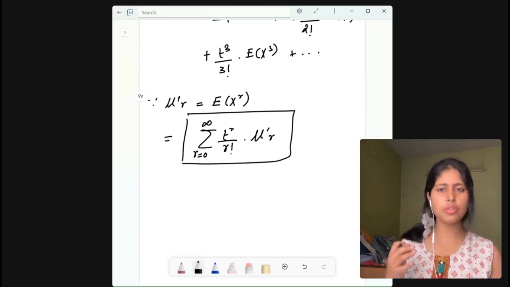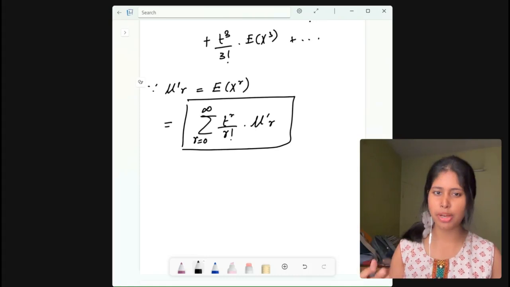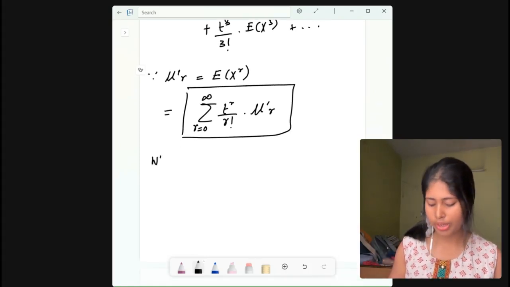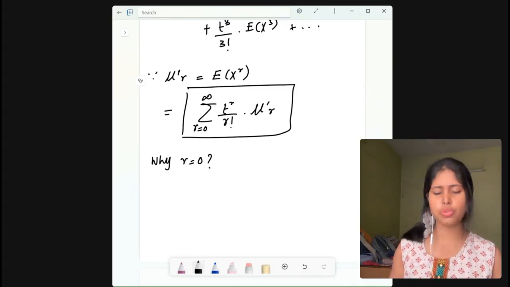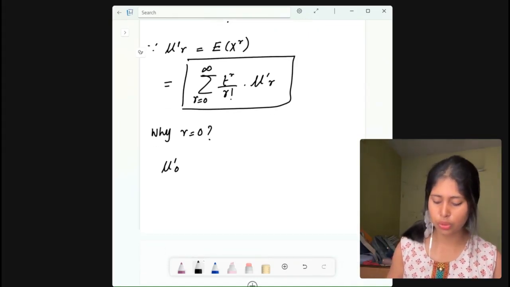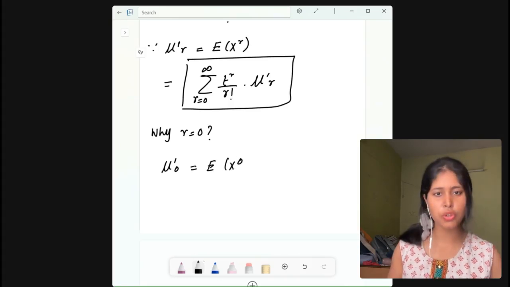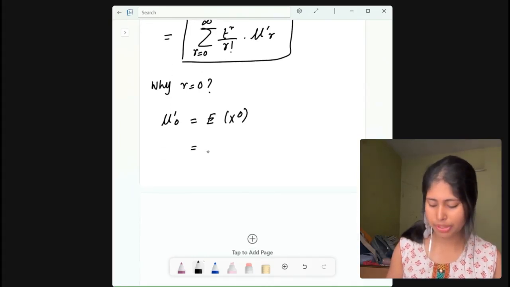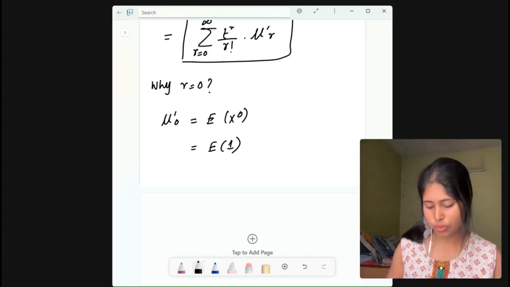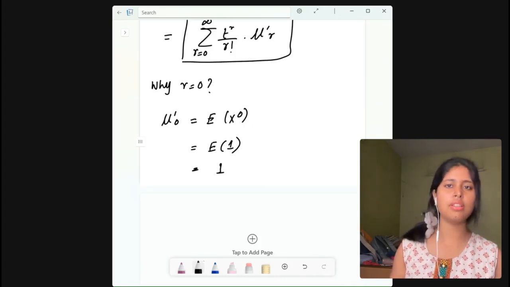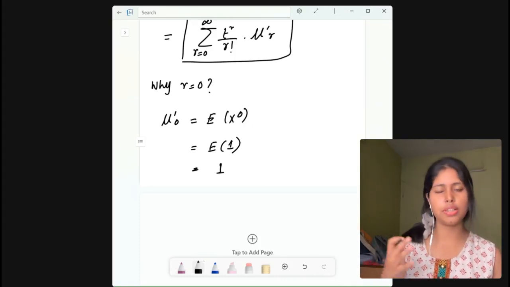Now there is a quick note which I need to say, as you can also see in my notes: why is r equal to 0? Why are we taking r equal to 0? Because if you put r equal to 0, then you get mu dash 0, which is equal to the expectation of x to the power 0. Now what is x to the power 0? That is 1, right? So it will be the expectation of 1. Now what is the expectation of a constant? That is the constant, right? So it will be equal to 1. This is the reason why we take r equal to 0. That is the starting point.